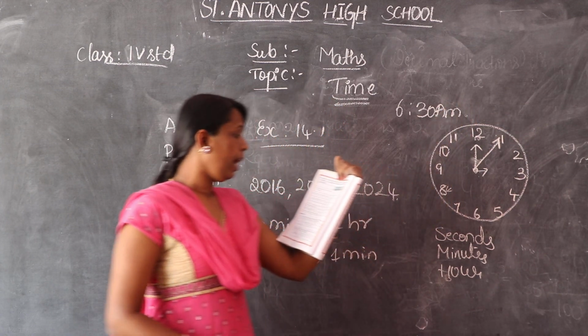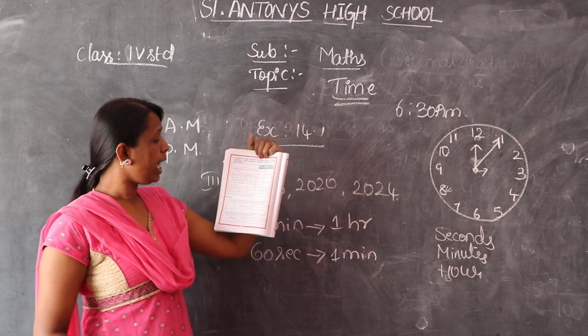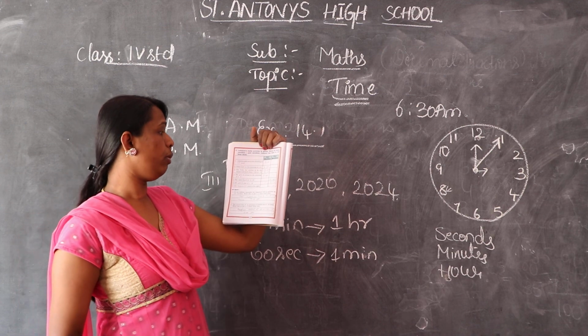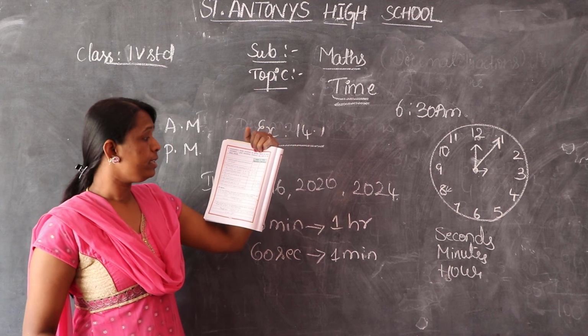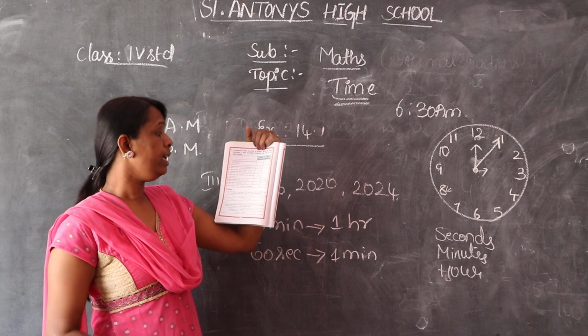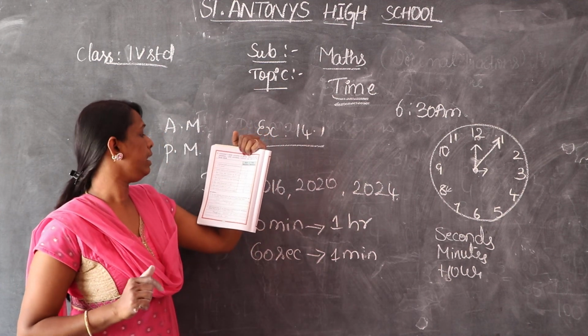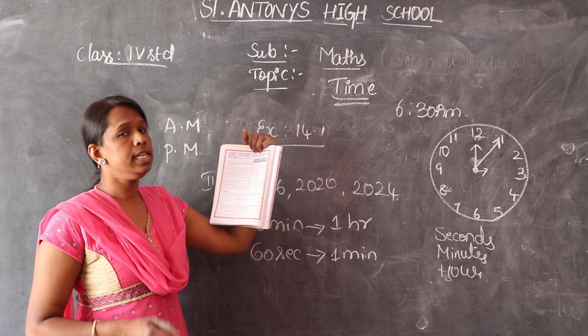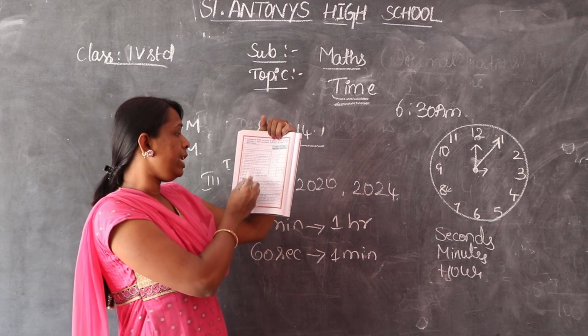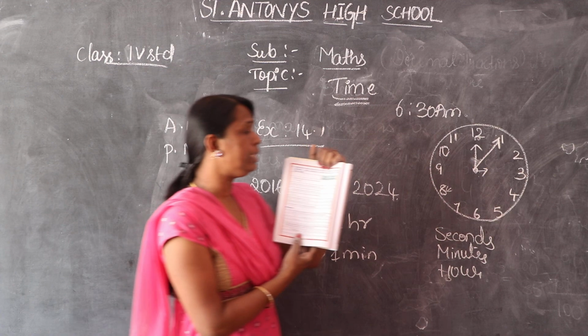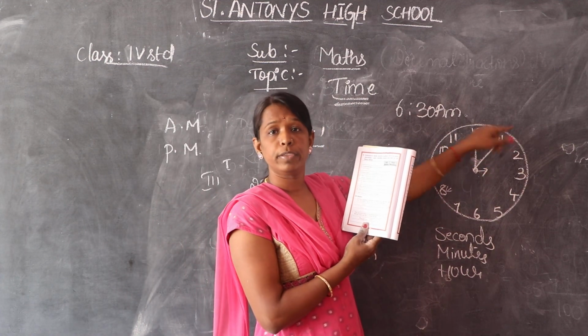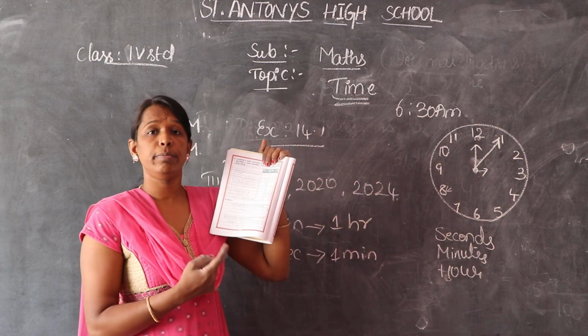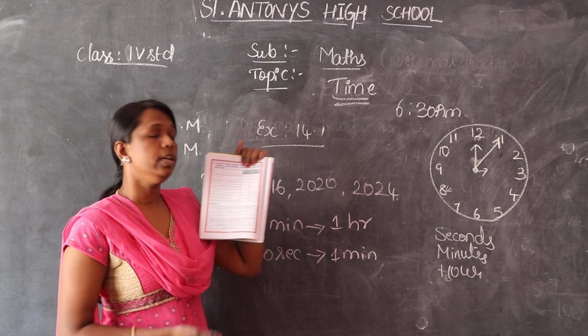6:30 AM, ante-meridian. She helps her mother to do the household work from 7 to 8:30 AM, ante-meridian. She goes to school in the morning at 8:30 AM. And she takes lunch at 12:30, after 12, so after midday. So it becomes what? Post-meridian.